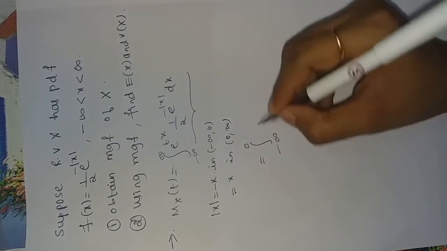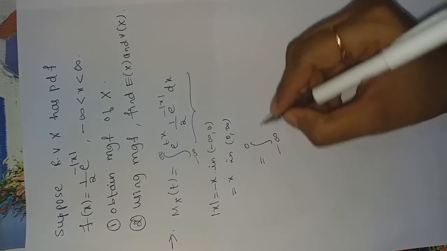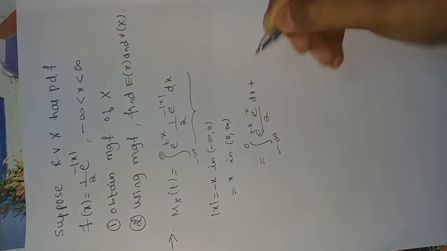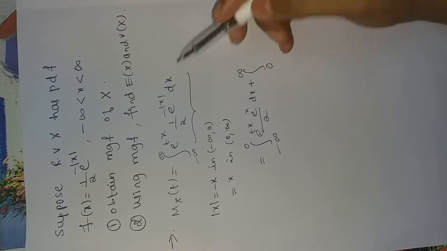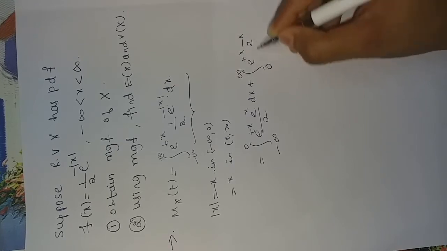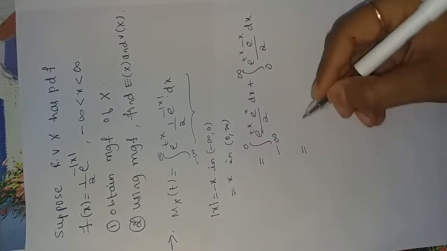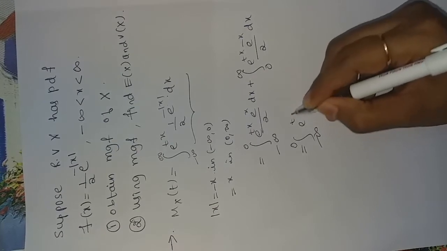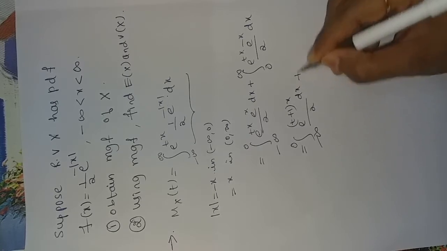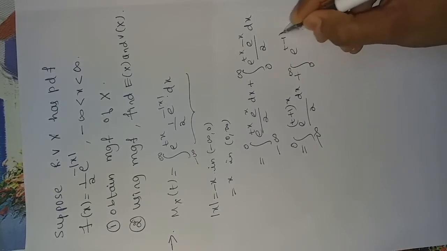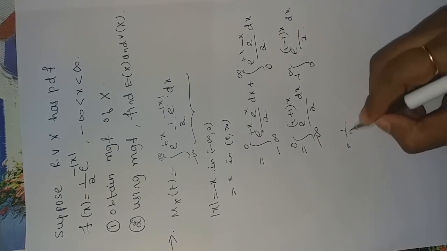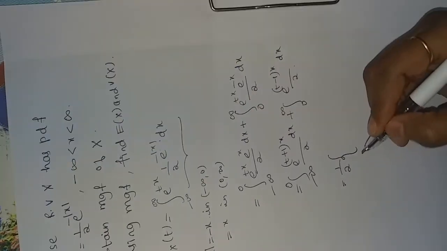In the interval minus infinity to 0, mod x is minus x, so we get e power tx, e power plus x divided by 2. Plus in the interval 0 to infinity, mod x is plus x, so it will become e power minus x. So e power t plus 1 of x dx divided by 2 plus e power t minus 1 of x dx divided by 2. So half we will keep outside since it is a constant.